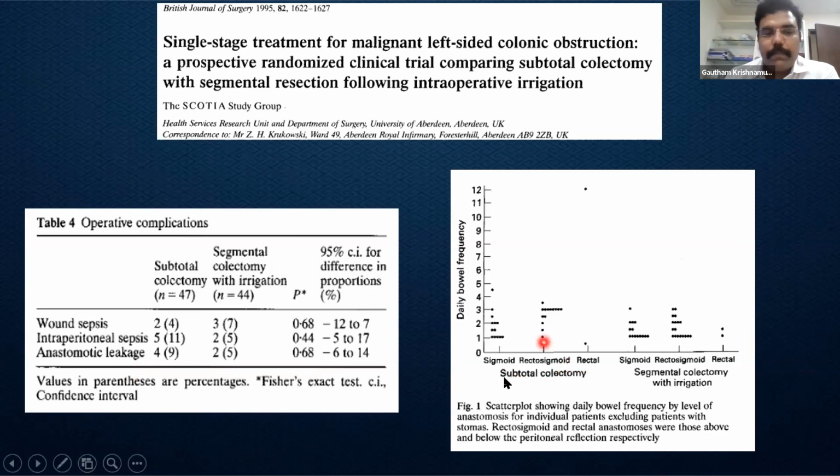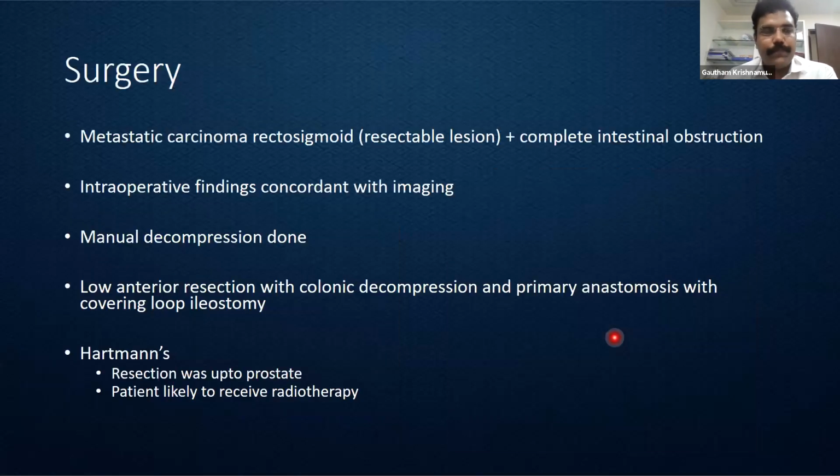This is a scatter plot curve where they tried to graphically represent the daily bowel frequency. The subtotal colectomy patients had a definitely higher frequency, 3 to 4 bowel movements. Some even had 5. Whereas in the case of sigmoid, the bowel frequency is slightly lesser when we did a segmental resection. So over a period of time, obviously the subtotal colectomy patients are going to have a slightly poorer quality of life. Hence, it should not be advised unless indicated as mentioned previously.